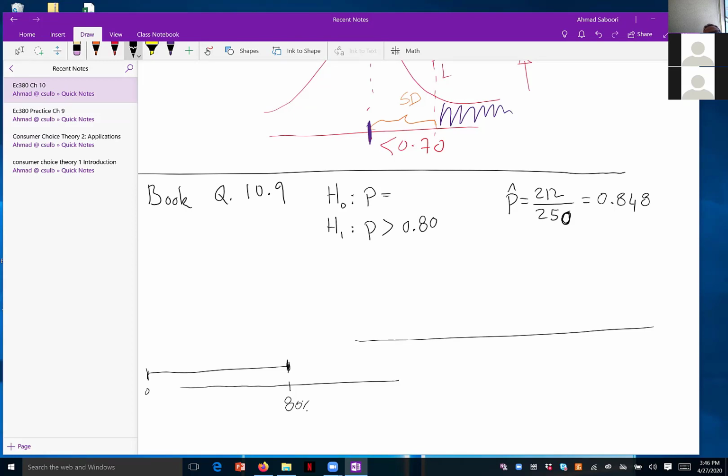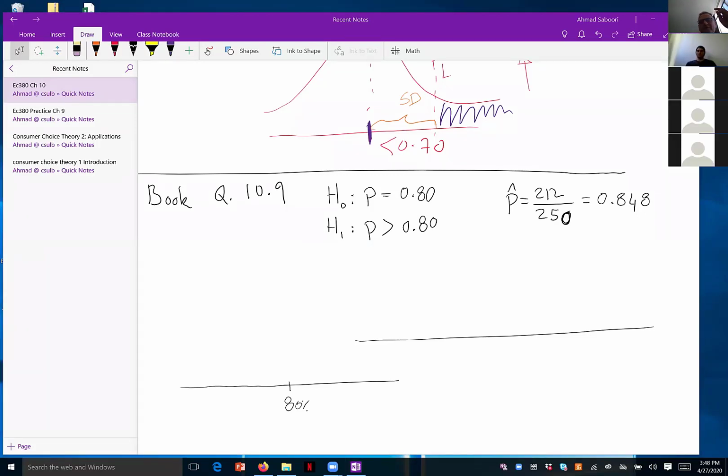For the range of the null hypothesis, when we need to assume a concrete value, we always take the value that's closest to the alternative hypothesis, right? So if the alternative hypothesis is more than 80% warm days, for the null we have to take the value in the range from 0 to 80% that's closest to more than 80%, which is 80%. Right, so the null hypothesis is that P equals 80%.